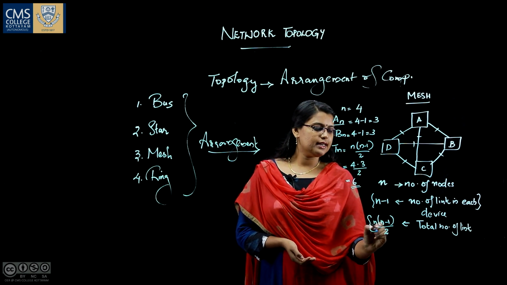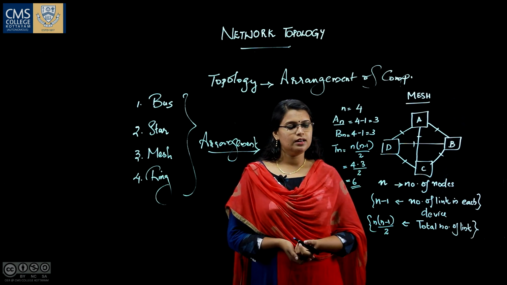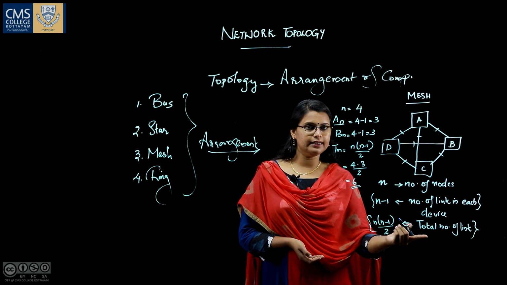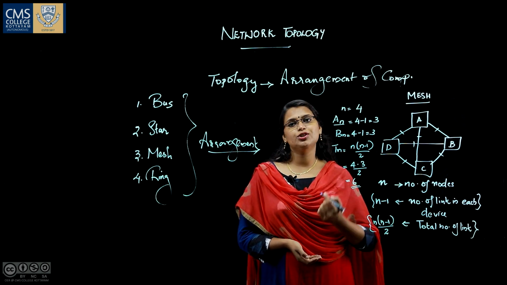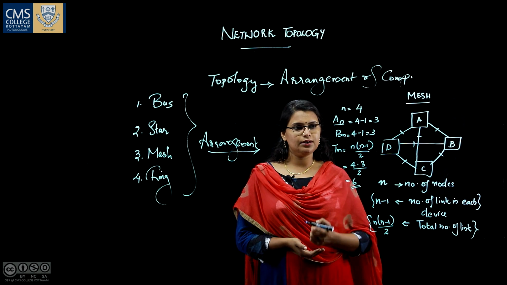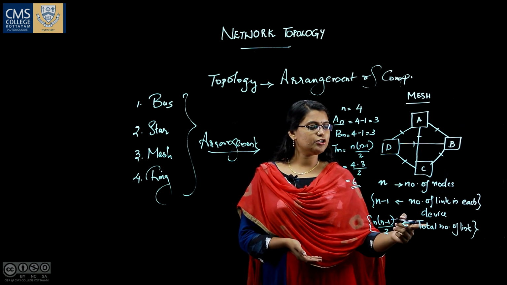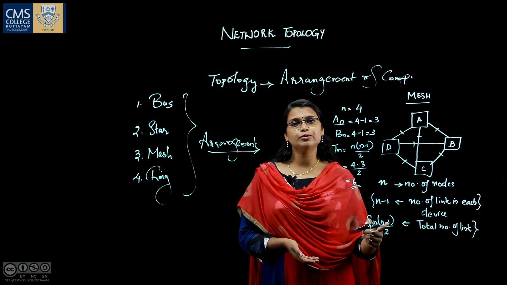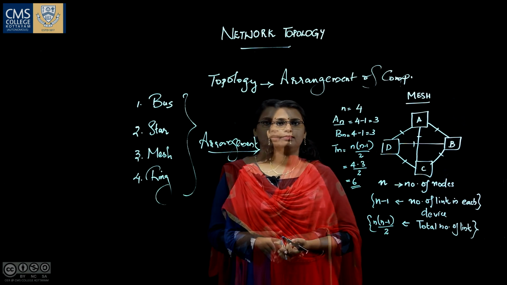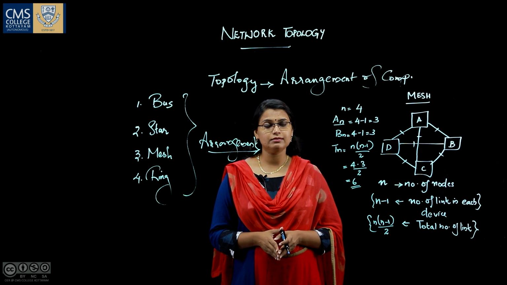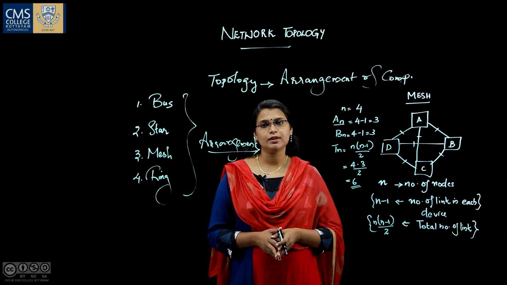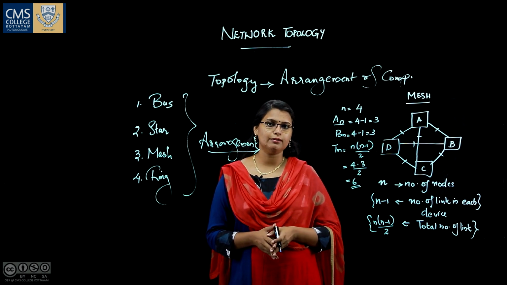So the formula is again satisfied. This is how we find the total number of links and the number of links in each device. If n is the number of nodes, then the number of links in each device will be n minus 1 and the total number of links will be n into n minus 1 by 2.